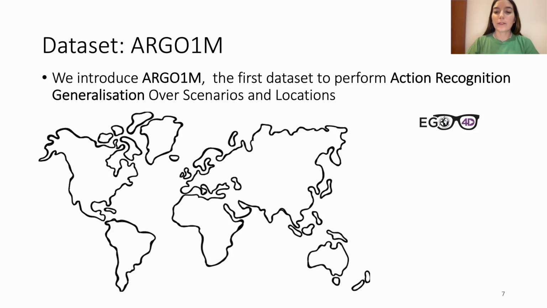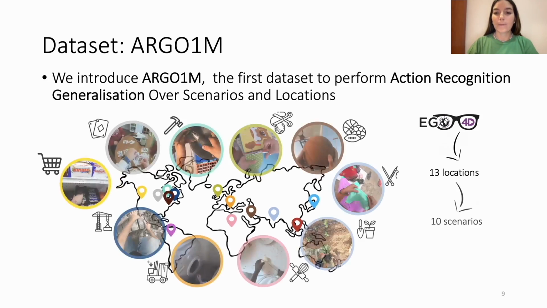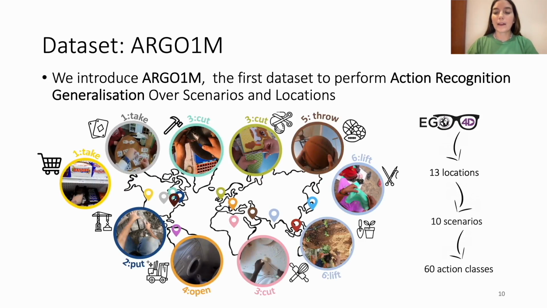To study both scenario and location shifts, we introduce Argo1M, a new dataset from egocentric videos of the Ego4D dataset. We identify actions in 13 locations and 10 scenarios, and assign each video clip an action class out of 60, given the provided narrations from Ego4D. In total, Argo1M contains 1.1 million samples, which makes it the largest domain generalization dataset to date.